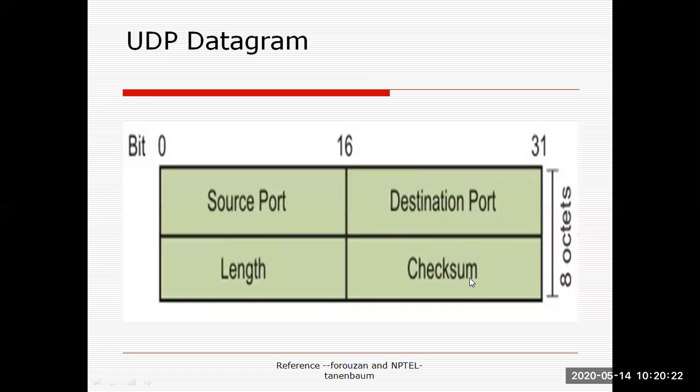Although UDP is very simple, it has only four parameters, but there is one concept called as a pseudo UDP header or pseudo header. Now this pseudo header concept is basically used for calculation of checksum. Now checksum is not only calculated on these three parameters. For all remaining protocols, checksums are calculated on the respective protocol headers only. But here in the UDP protocol, this checksum is calculated along with source port number, destination port and length.